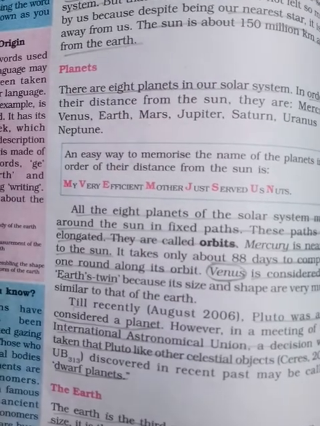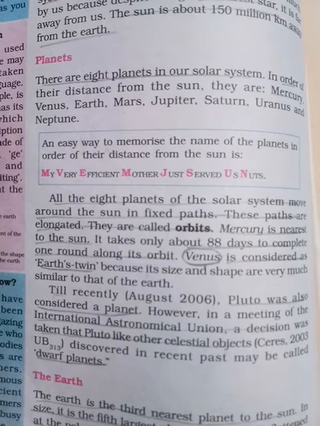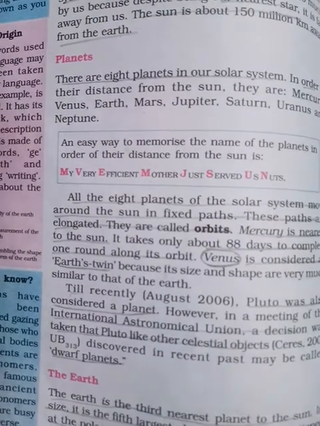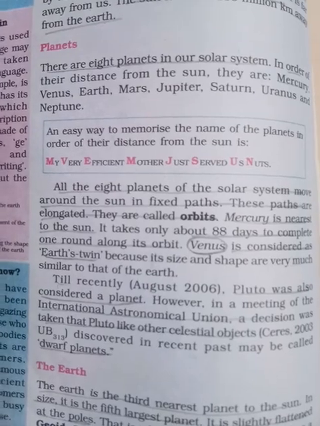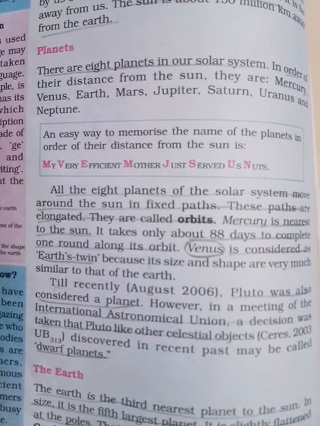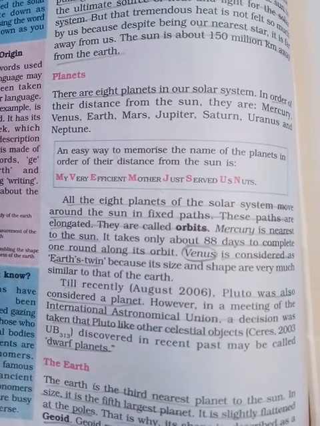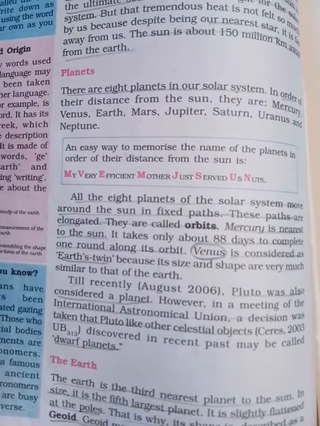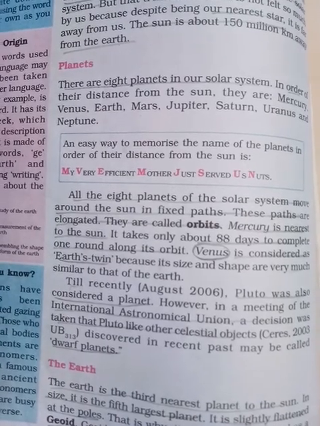This elongated part, it is called what? Orbit. Okay, and Mercury is the nearest. I have already told you, Mercury is the nearest to the sun. It takes how many days? 88 days to complete one round along its orbit.